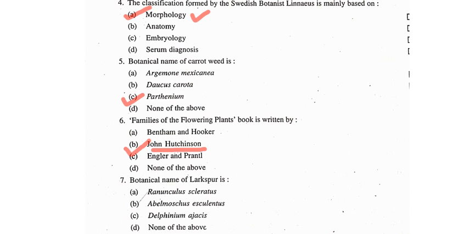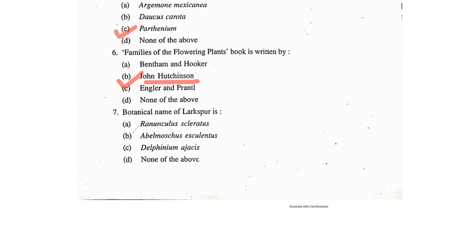Now the next question, botanical name of larkspur is. So the botanical name of larkspur is Delphinium ajacis. Okay, so the answer of this question is C, Delphinium ajacis.